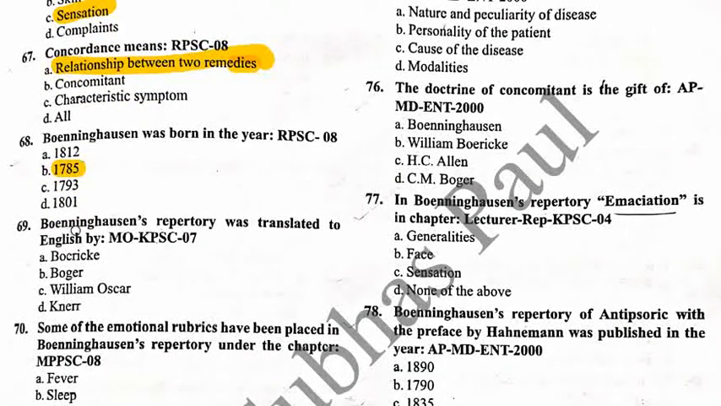Next question, 69. Bonninghausen's repertory was translated into English by option A Boericke, option B Boger, option C William Oscar, option D Nash. So the correct answer is option B, that is Boger. Boger is the correct answer.